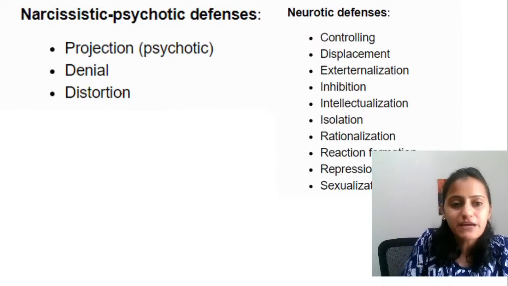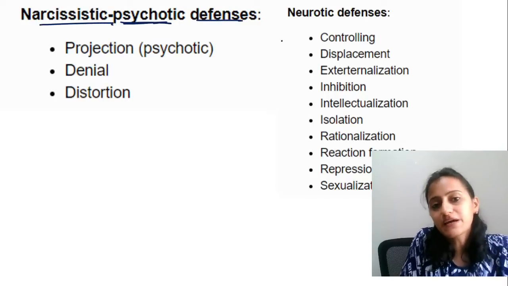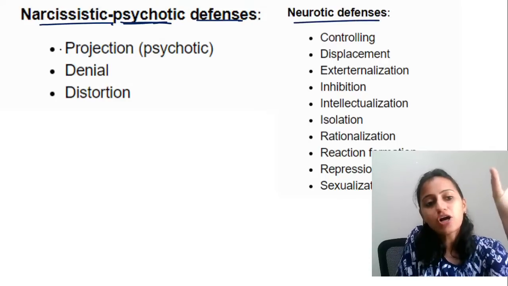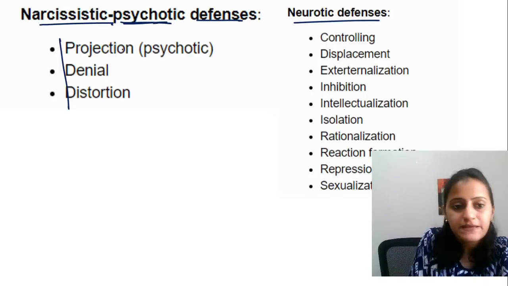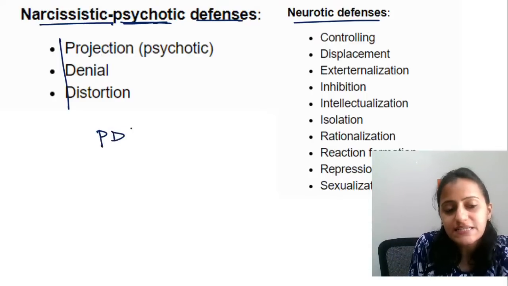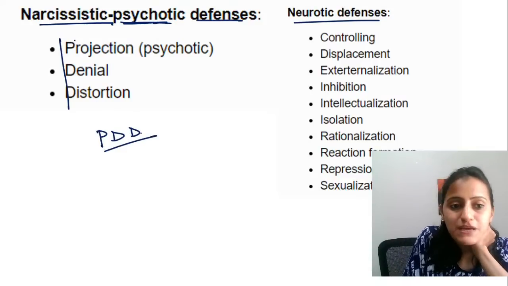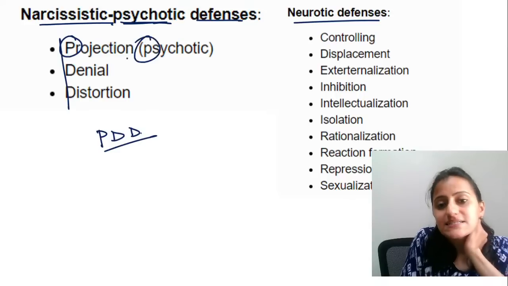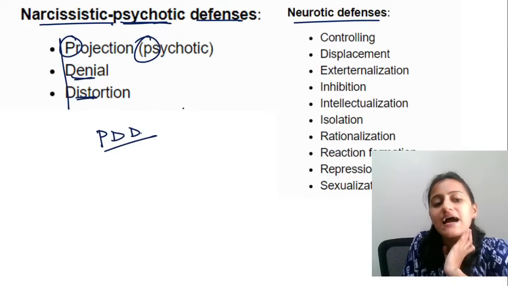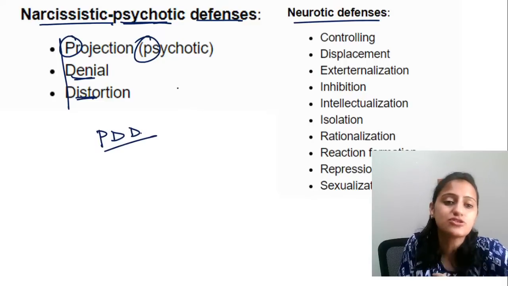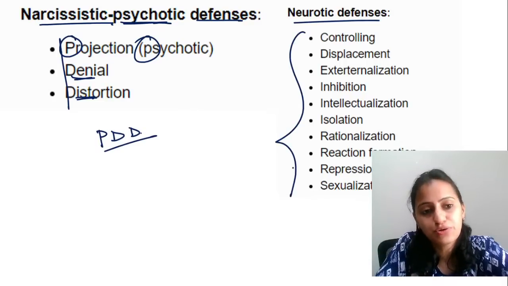So in ego defense mechanisms, remember you have narcissistic, that is psychotic defense mechanisms, and neurotic. Psychotic are only three. If you remember them, the neurotic will be the rest of them. So we have projection, denial, and distortion, which are psychotic. So remember, P for P, projection is psychotic. Then you have denial and distortion. These are psychotic. The rest are all neurotic.